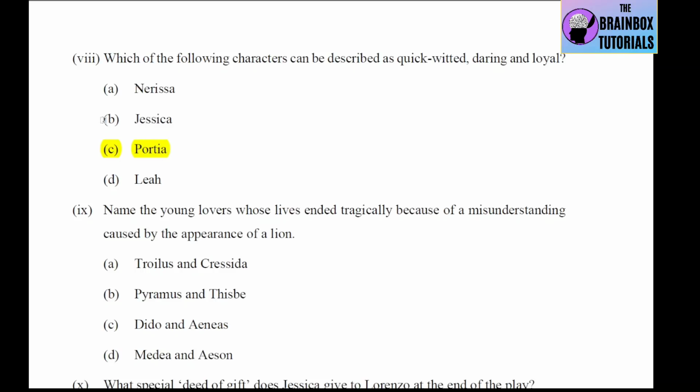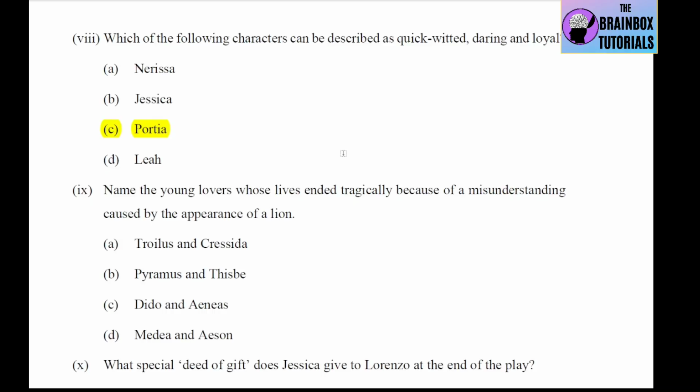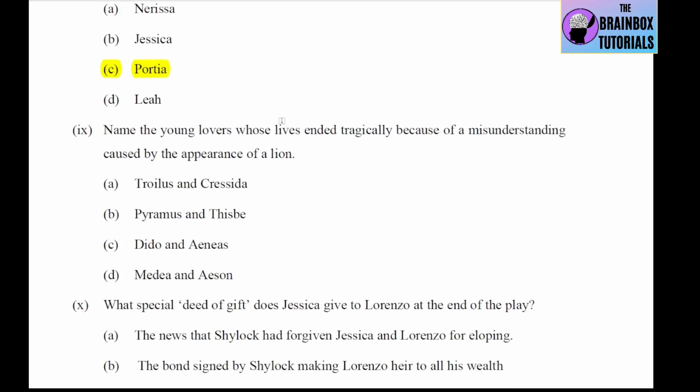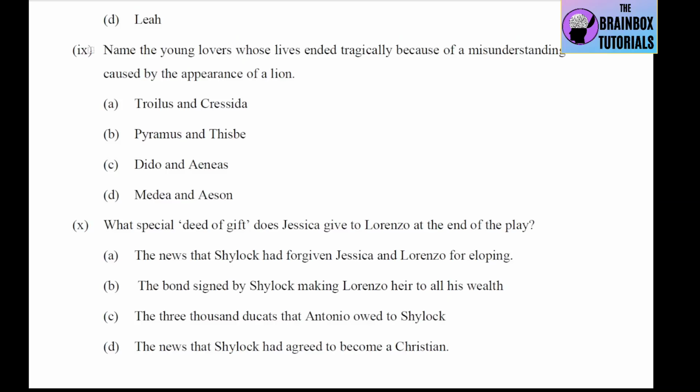Jessica is not loyal. We can't call her loyal because she eloped from her house against her father's will. Number 9 is: name the young lovers whose lives ended tragically because of a misunderstanding caused by the appearance of a lion. Okay, so options are number A, Troilus and Cressida. No. Number B is Pyramus and Thisbe. Yes, this is the correct option, Pyramus and Thisbe.